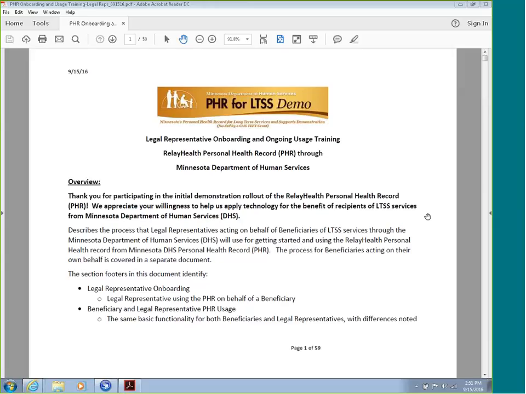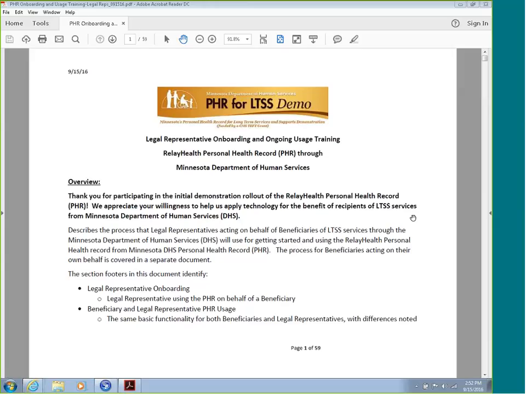Our training today will describe the process that legal representatives or other designated representatives acting on behalf of beneficiaries through the Department of Human Services will use for getting started and for using the Relay Health Personal Health Record from the Minnesota Department of Human Services. The process for beneficiaries acting on their own is covered in a separate document.